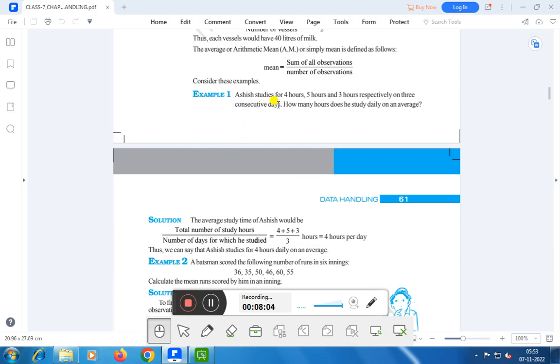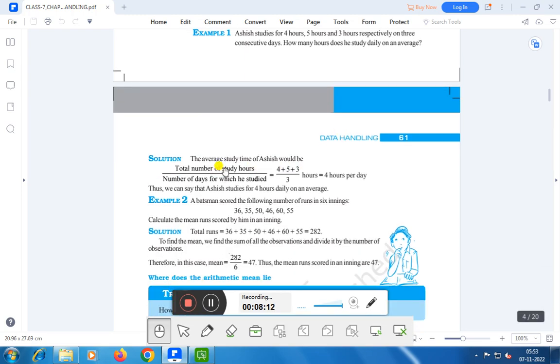Example 1. Assis studies for 4 hours, 5 hours and 3 hours respectively on 3 consecutive days. How many hours does he study daily on an average? The average study time of Assis would be total number of study hours divided by number of days for which he studied. That is (4 + 5 + 3)/3 hours, that is 4 hours per day. Thus you can say that Assis studies for 4 hours daily on an average.